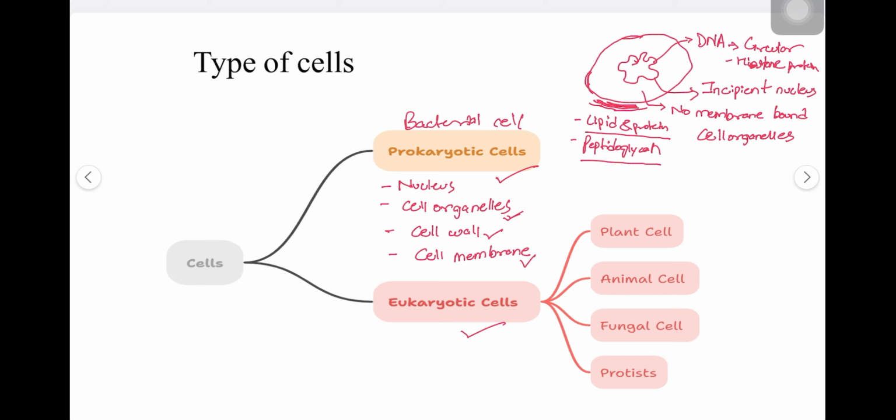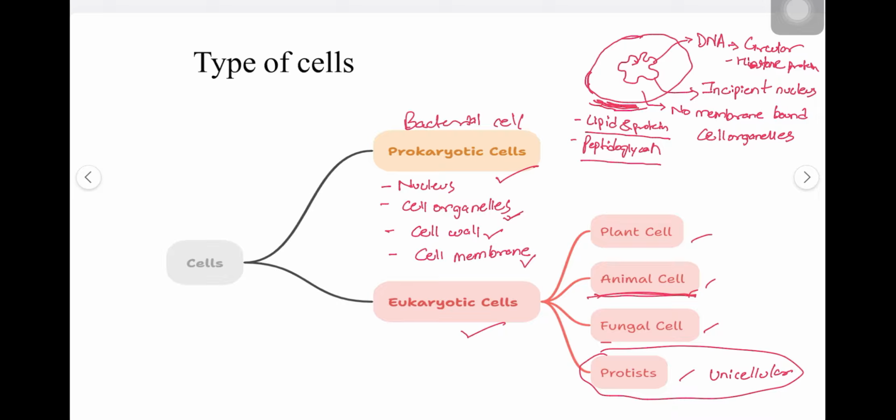Eukaryotes on development formed several differentiations, and those differentiations led to the classification of eukaryote cells into plant cell, animal cell, fungal cell and protist. Protist means unicellular organisms. We have discussed in the previous video about cells that have independent existence, unicellular cells like paramecium. In the upcoming details, we will be focused mostly on the animal cell because we are studying human cell biology, which is a part of animal cell.